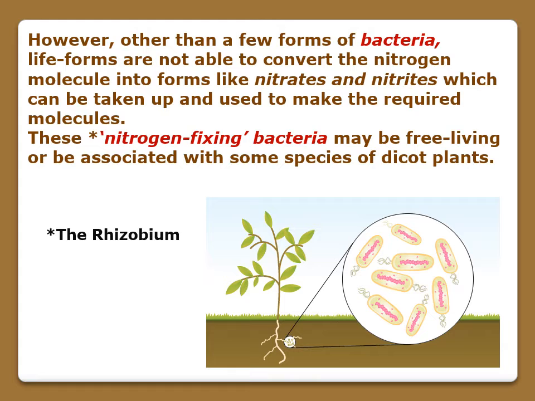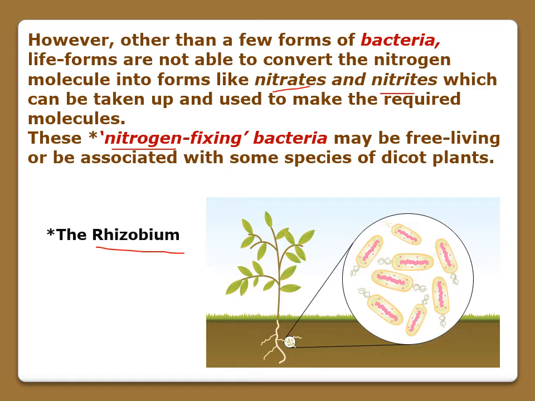Some bacteria are able to convert nitrogen molecules into nitrates and nitrites. And these are the forms in which living organisms use nitrogen. Okay, so these bacteria are known as nitrogen fixing bacteria, and Rhizobium is an example of these bacteria.